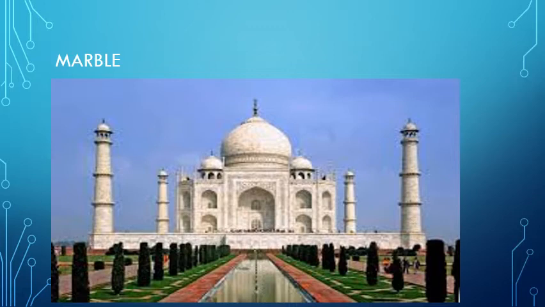It is generally white in color, as we all know the Taj Mahal is also white, but due to the presence of some impurities it is also found in other colors. If some impurities are mixed with the marble, the color will change. The best example of marble that we can see is the Taj Mahal.